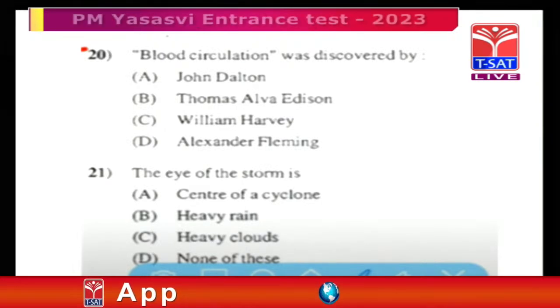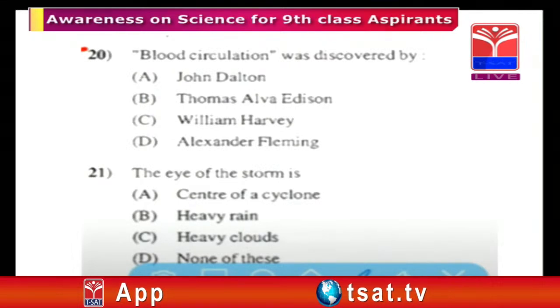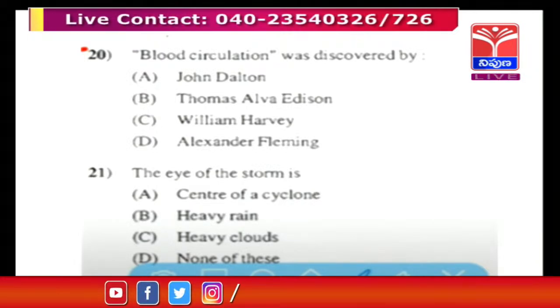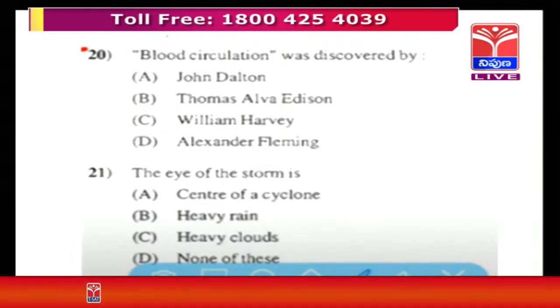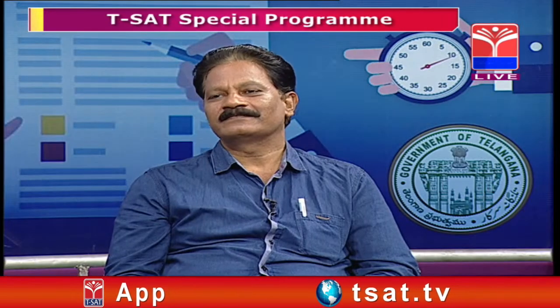Alexander Fleming, I want to talk about Alexander Fleming. Alexander Fleming was a microbiologist. He was a doctor, and he found it accidentally. Most of the people will think that scientists are very serious. Actually, one of my professors was telling that Alexander Fleming was a very lazy person. He was culturing bacteria in the laboratory. He forgot. Generally, bacteria are cultured in a petri dish, and it takes 3-4 days.